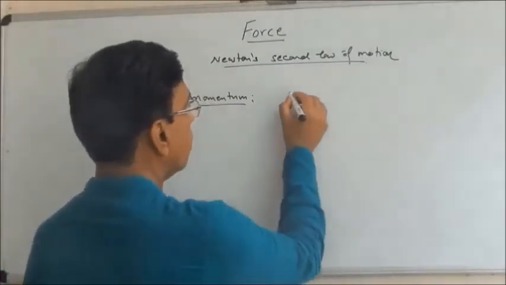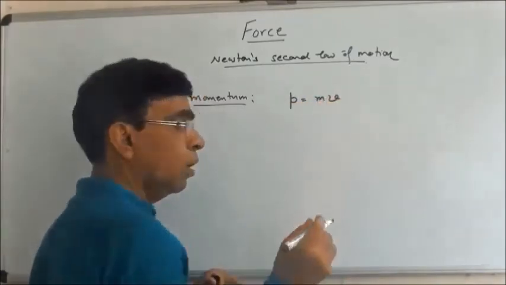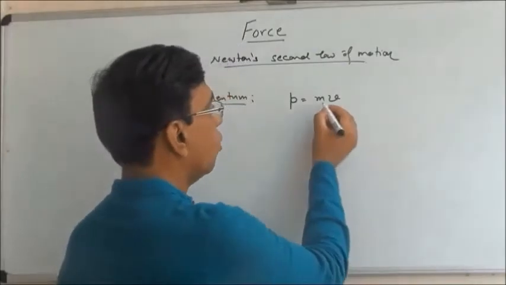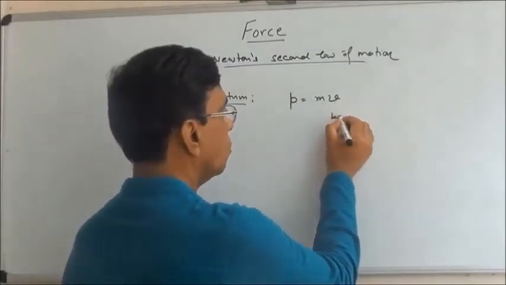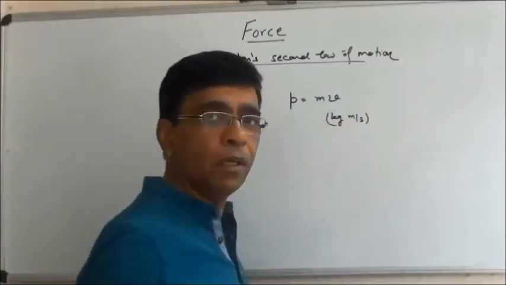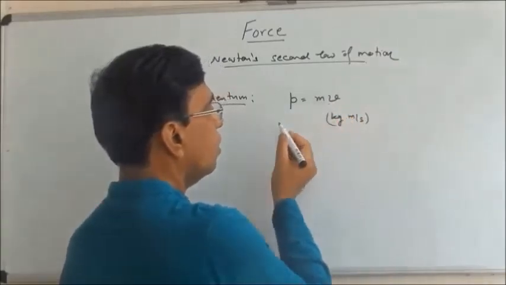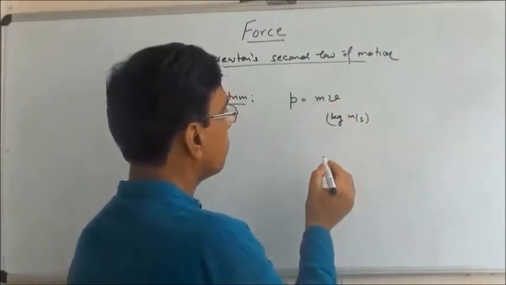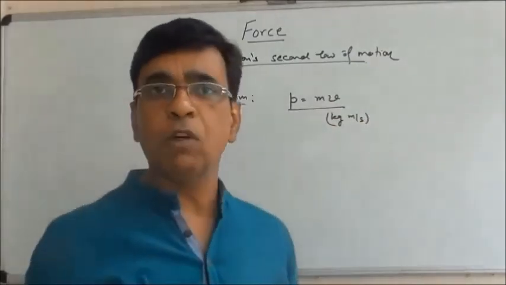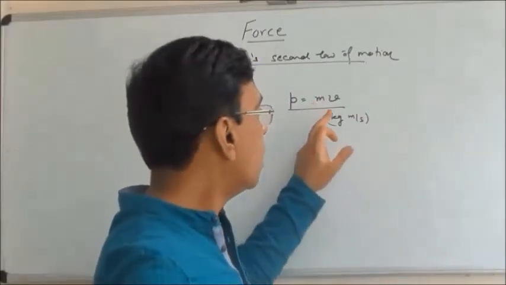Momentum of a body is, in a way, the amount of motion that a body has. It is the product of mass and velocity. So kilogram meter per second is the unit in SI system, and it will have the same direction as the velocity. Mass into velocity. So it is defined only for the moving bodies. For a body at rest, the momentum is 0. Product of mass and velocity.